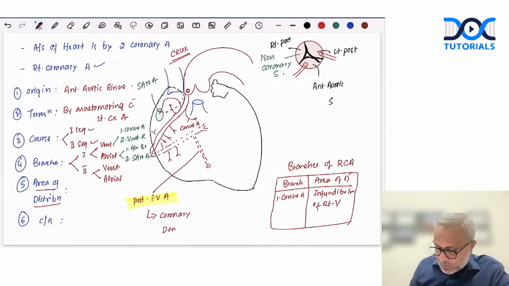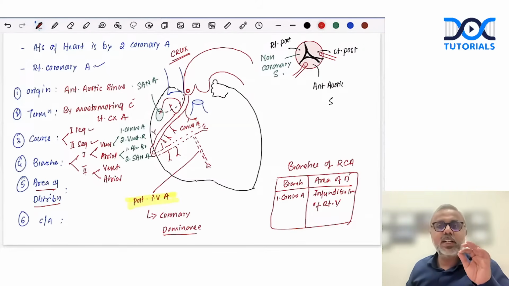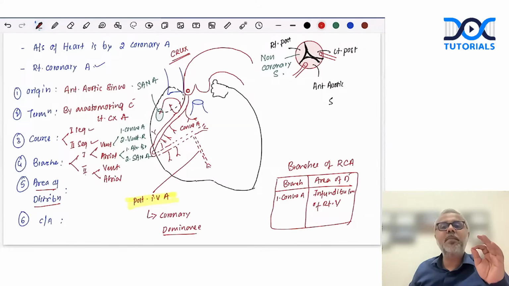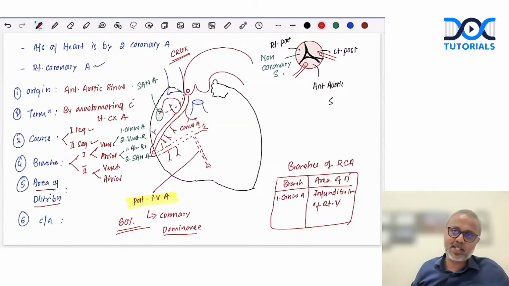If the posterior interventricular artery comes from the right coronary artery, we call it right coronary dominance. If it comes from the left coronary artery, we call it left coronary dominance. Remember, in 60% of the individuals, it is right coronary dominance.